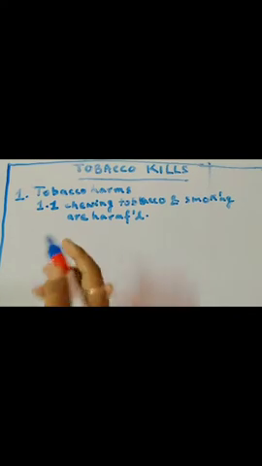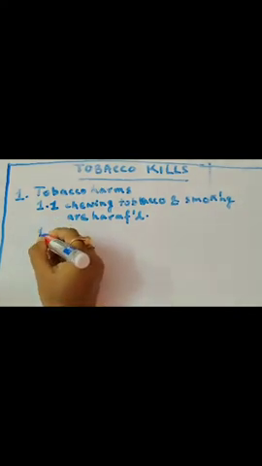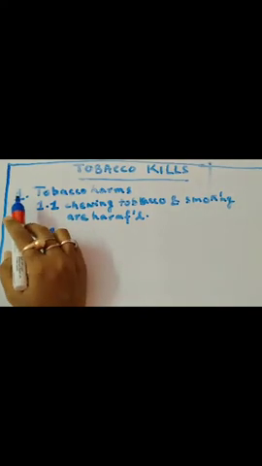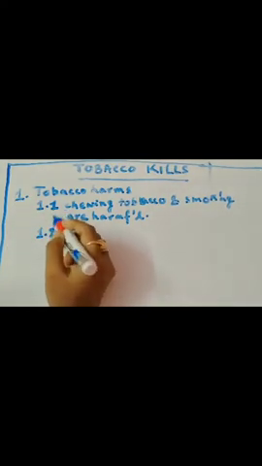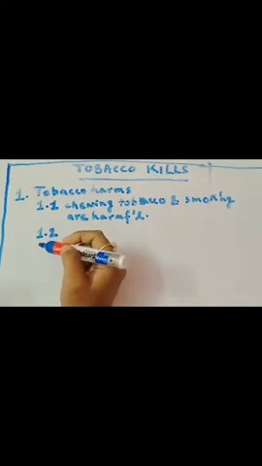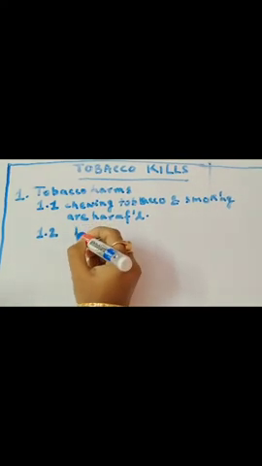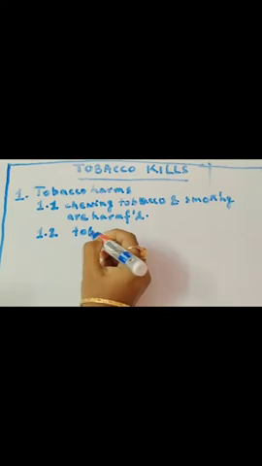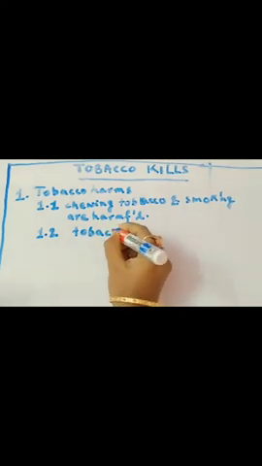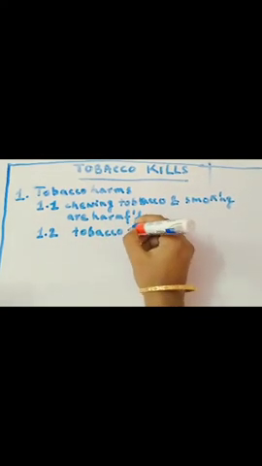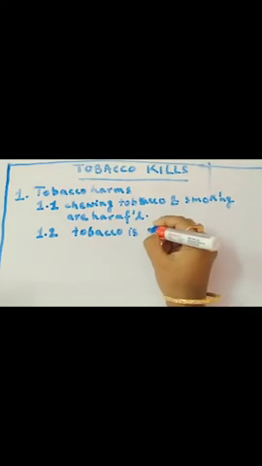Okay, now our next point, 1.2, that is under heading 1, subheading 1. I am using point number 2. What is my point number 2? Tobacco is addictive.